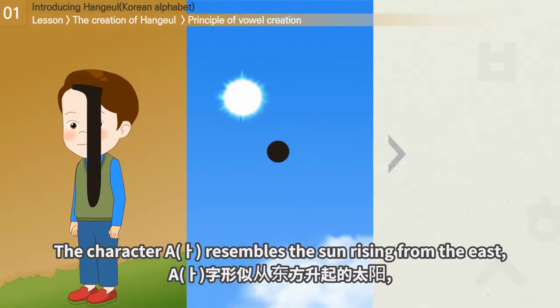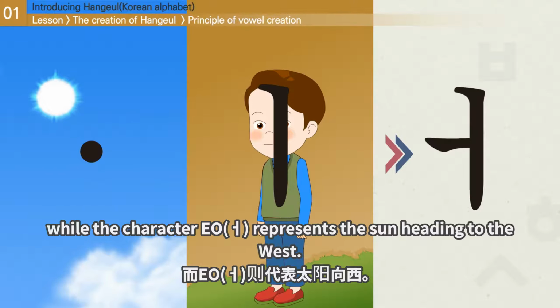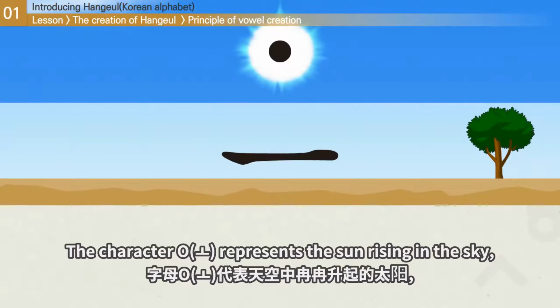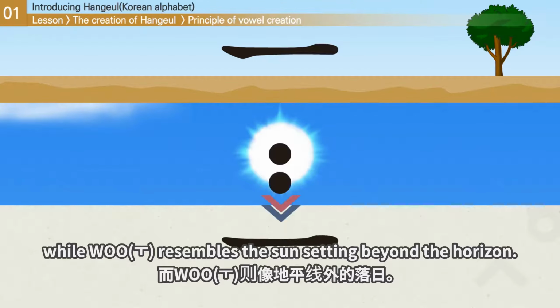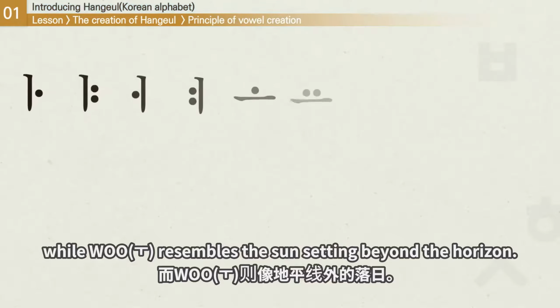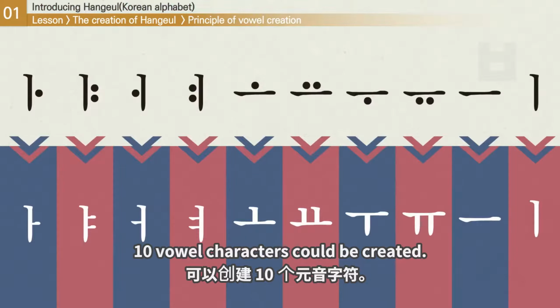The character a resembles the sun rising from the east, while the character o represents the sun setting to the west. The character o represents the sun rising in the sky, while u resembles the sun setting beyond the horizon. Using variations of these shapes, 10 vowel characters could be created.